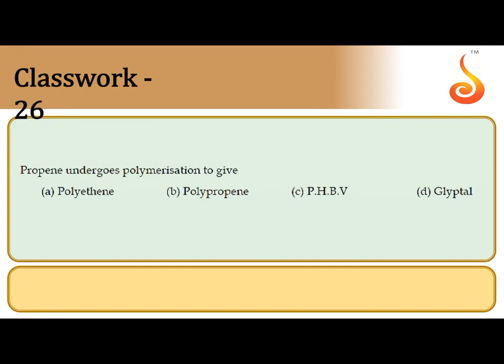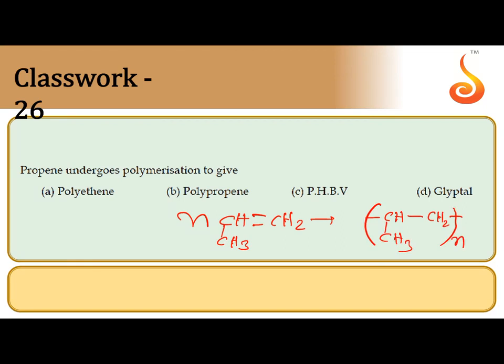Propene undergoes polymerization to give what? Propene we can write as CH3CH=CH2. This undergoes addition polymerization to give a polymer containing this type of repeating units. This is called polypropene.